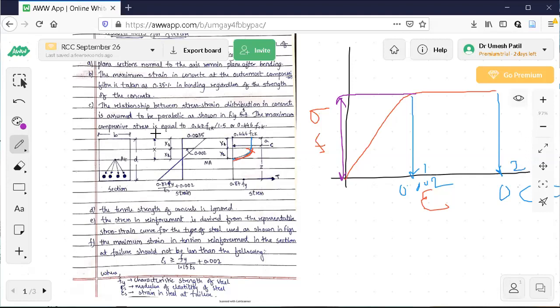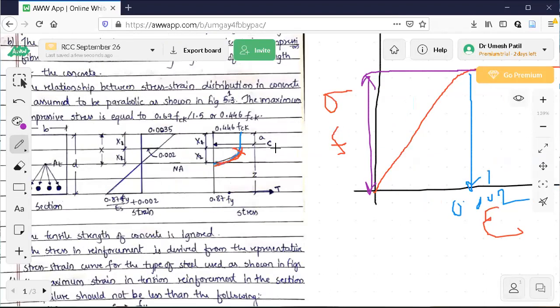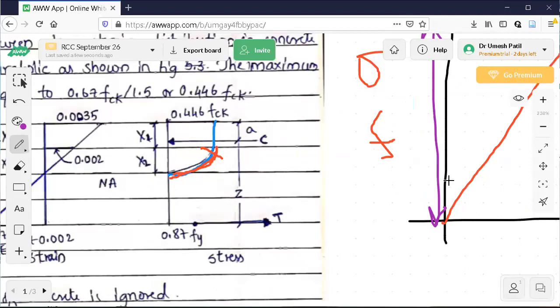The maximum compressive stress is equal to 0.67 FCK divided by partial safety factor. So if you have a calculator, you can try this. 0.67 divided by 1.5 is 0.446 FCK. Now you observe this one here.